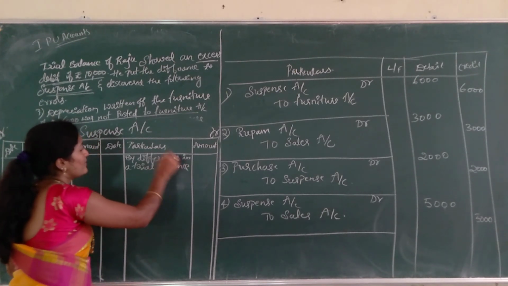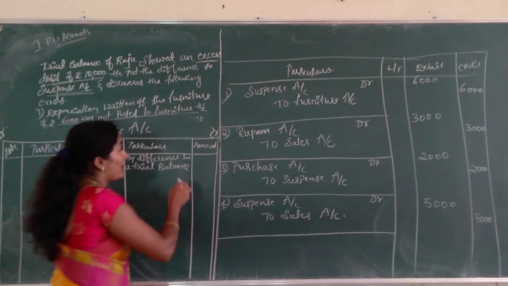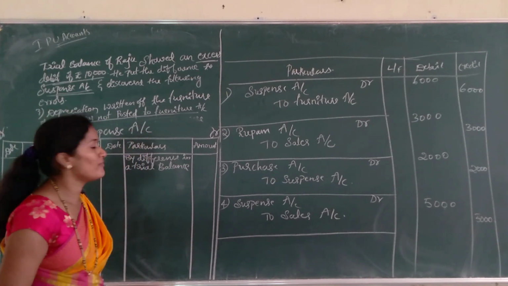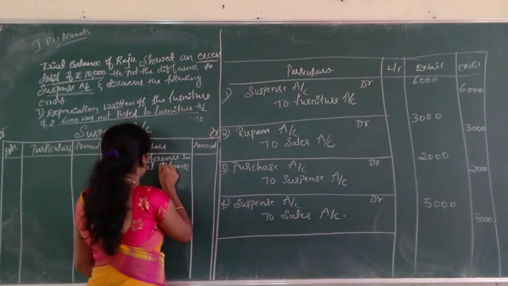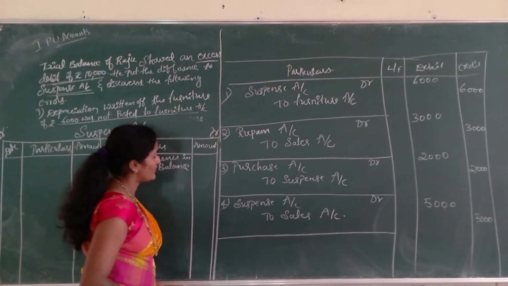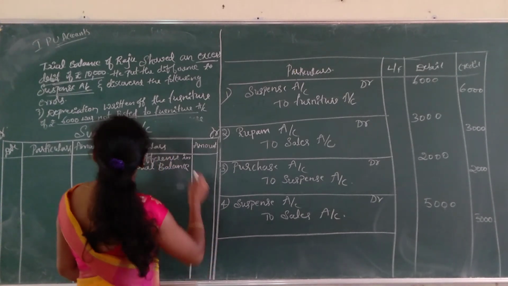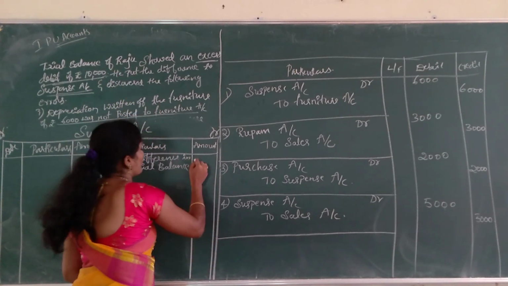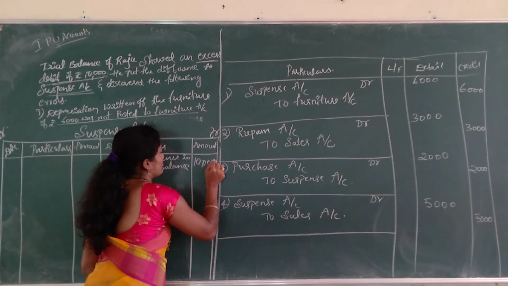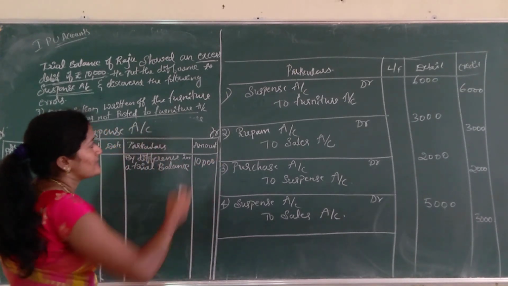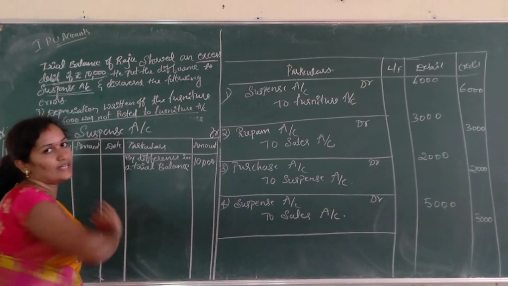If it is on the credit side, you have to give debit. Next, transfer this journal to the ledger.